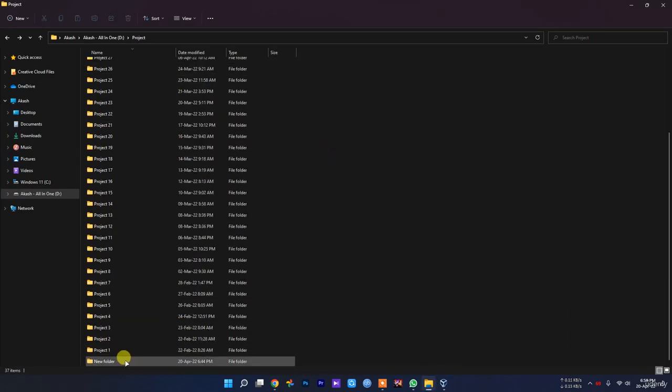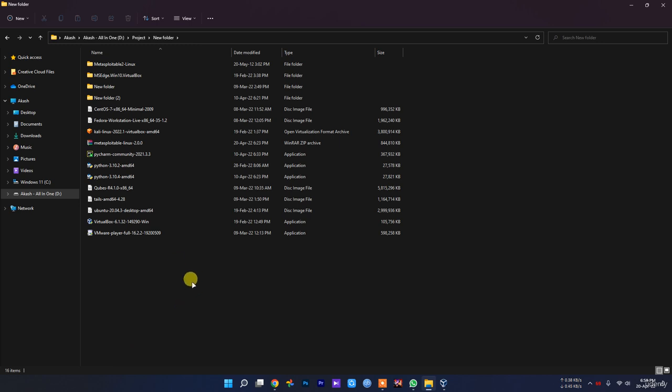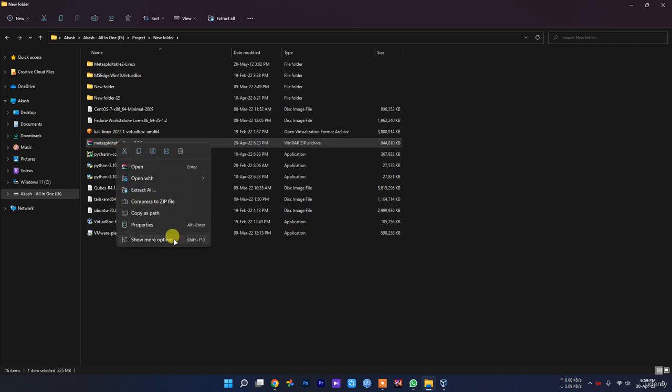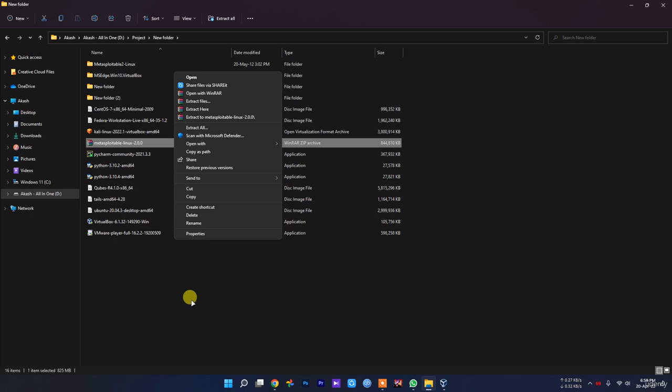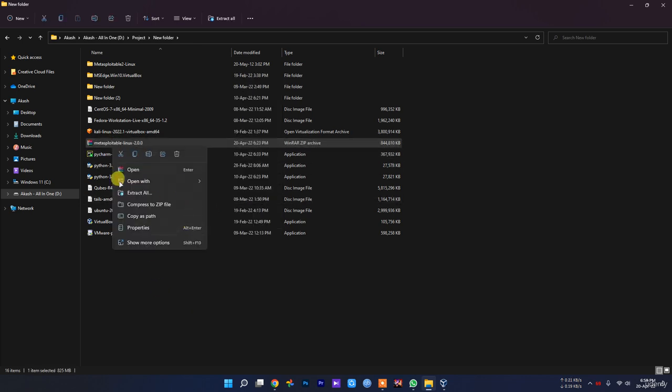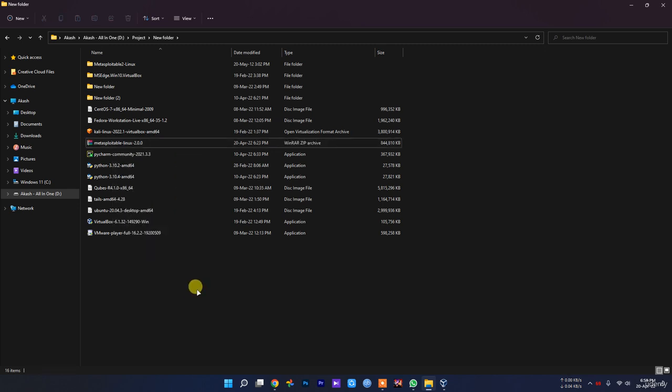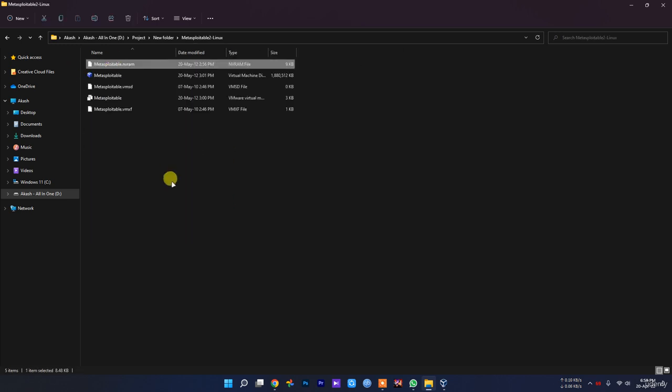So in my working directory, as you can see, this is the file Metasploitable Linux, nearly 900 MB. Just extract it using WinZip or WinRAR, or you can even extract it using the built-in zip tool in here. As you can see, extract. After extracting the WinRAR file, it will show this Metasploitable. This is our main file, so we're going to use this file.